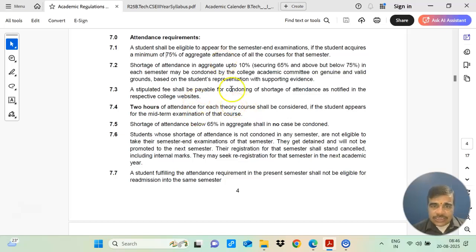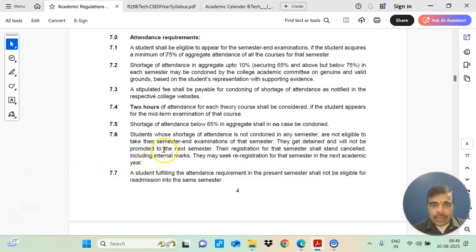For more details, you can contact your college administration. They will tell you the rules and regulations they are following. But it is advisable for all students to maintain minimum 75% of aggregate attendance so as to avoid any other problem. It is better to have more than 75% attendance so that you will be safe.